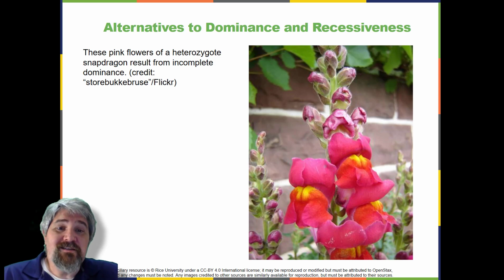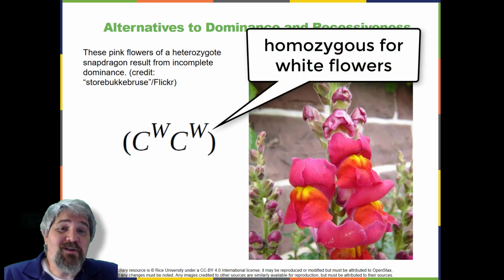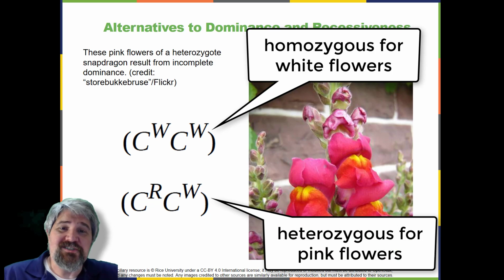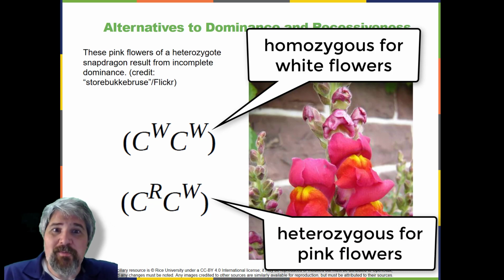Now, in genotypic abbreviations used for Mendelian extensions, to distinguish these patterns from simple dominance and recessive, you use a capital letter with a superscript for the gene for which there are alleles that share dominance or that express incomplete dominance.